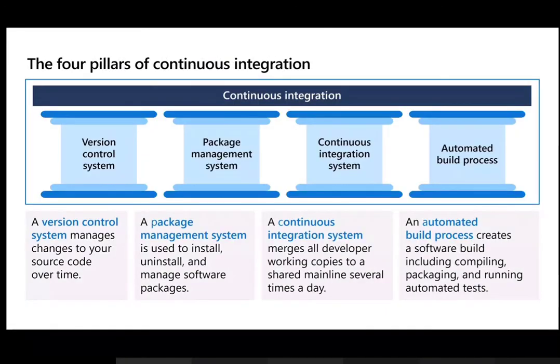These are some pillars you can think of, because at the end of the day, as I said, you are anyway dependent on source control. Everything comes in from there. You prepare an artifact, so it is a package management system, depending upon which code base and architecture framework you are using. Continuous integration, I already talked about. It's a workflow which helps us tie everything together and automate these things. Finally, this provides us the build process so that we can run everything, right from getting the source, then building, compiling, and packaging, using these automated processes.